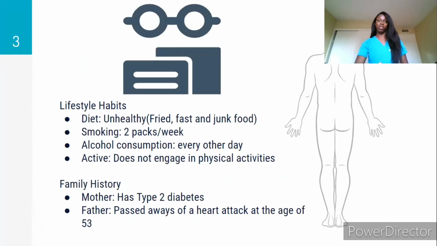He does drink every other day and does not engage in physical activities such as walking, running, going to the gym. Anything that involves being out and about, he does not participate. A little bit about his family history. His mom has type 2 diabetes, and his father also passed away at the age of 53 from a heart attack. So he does have a history of heart disease that runs in his family.